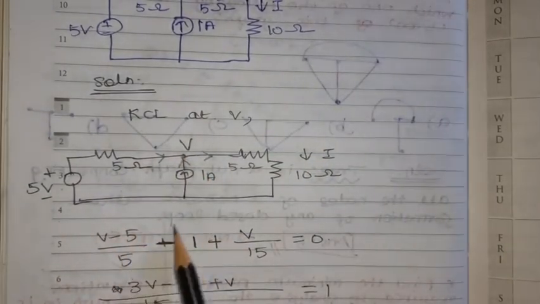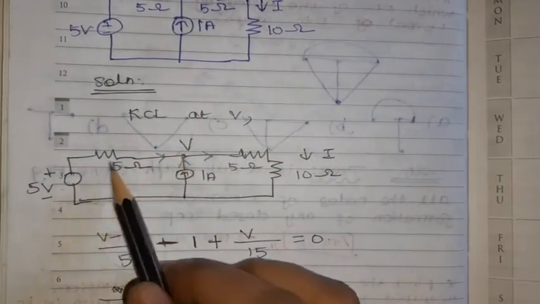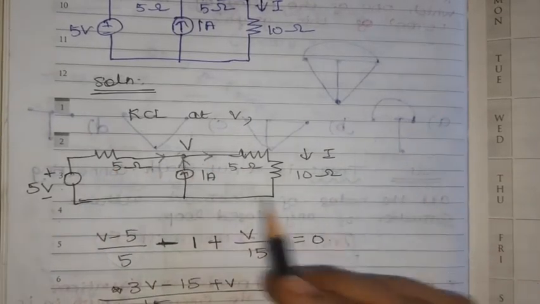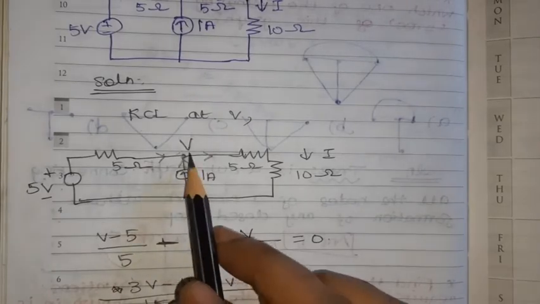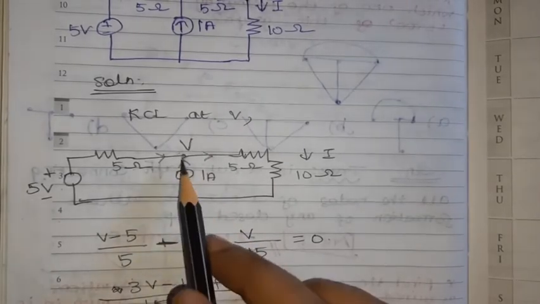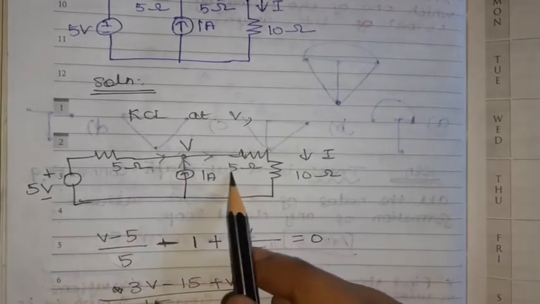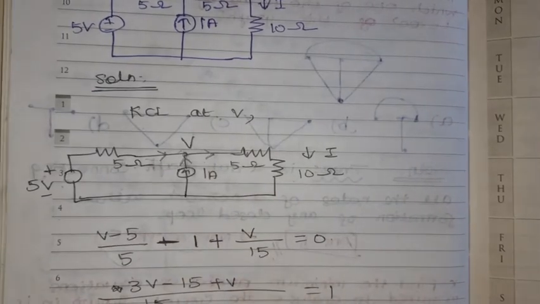This is also current, this is also current, so (V minus 5) by 5 is nothing but current only, this incoming current. Here incoming current is minus 1, then here plus V by this total resistance, 10 plus 5, 15, is equal to 0.